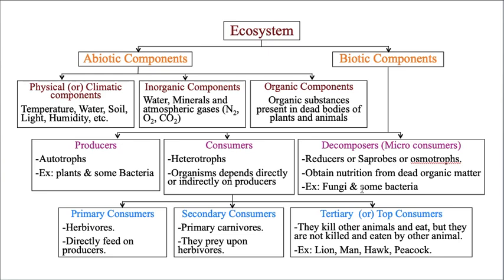So all bacteria are not decomposers, because some bacteria are even photosynthetic. In Monera, we explained all this. If I take up that topic again, it becomes a very big topic, so I'm not taking it here. But take your Monera notes, you will understand everything. Now, let us take one more topic, that is consumers. Again, they are of three types. The first one is a primary consumer, the second one is a secondary consumer, and the third one is a tertiary consumer. Tertiary consumer you can also call a top consumer or climax consumer.